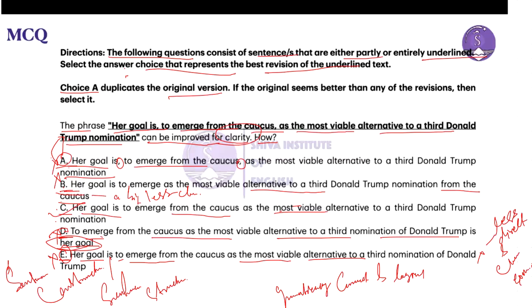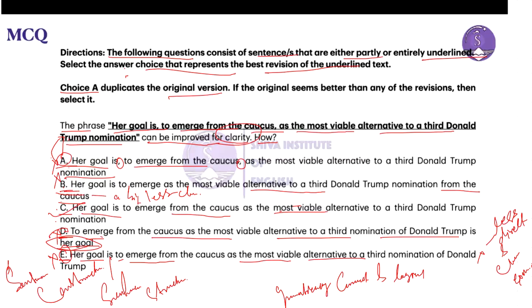Her goal is to emerge from the caucus as the most viable alternative. So therefore, A has ideas which are distorted, right? It should be directly connected to her goal is, and the extra commas create awkward pauses, so we are supposed to correct it.